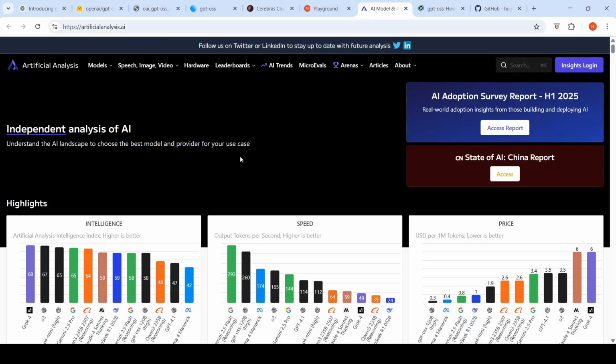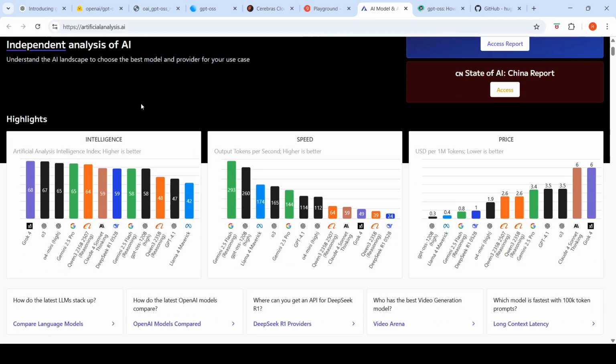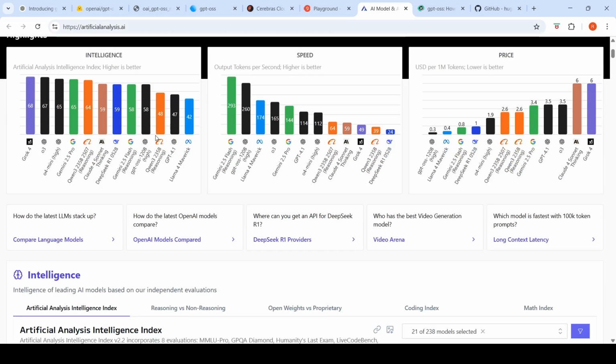So here is Artificial Analysis, where they do independent analysis of AI models. And here, if you just look at intelligence based on the benchmark index, this model is over here, with a score of 58, just below DeepSeek R1. On speed, it is much faster. It is comparable to Gemini 2.5 Flash over here, the 120 billion parameter model. And on price, this is the cheapest over here. Lower is better over here.